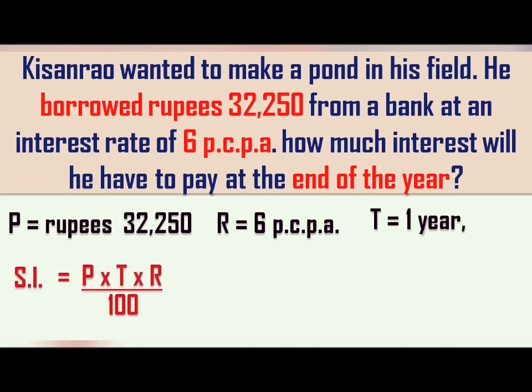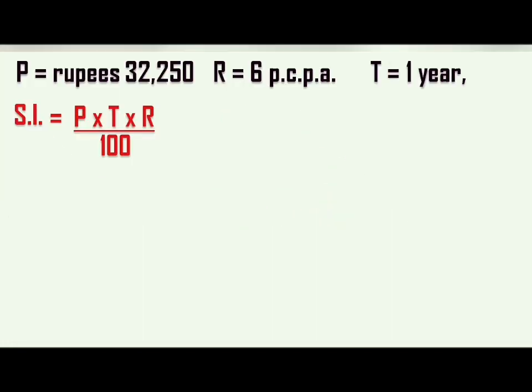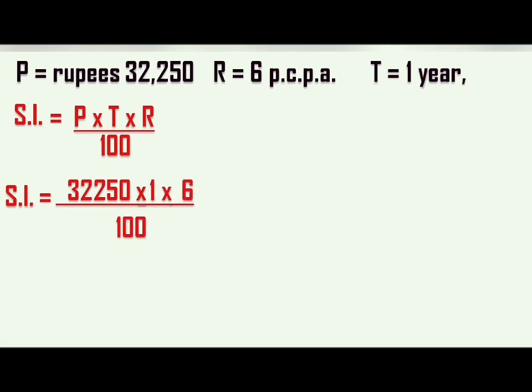We know the formula for the interest, that is PTR upon 100 or P into T into R upon 100. After we know the given details and the formula, the next step is to substitute the values in it. The principal is nothing but 32,250, so mention it. After that, time period is 1 year, so mention it. And rate is 6 PCPA. The whole thing is divided by 100.